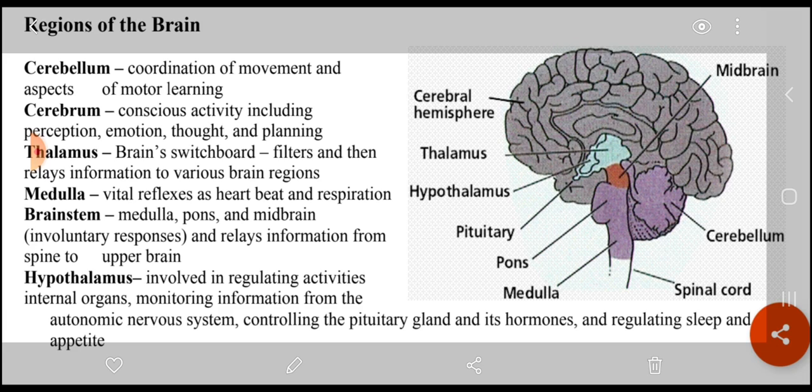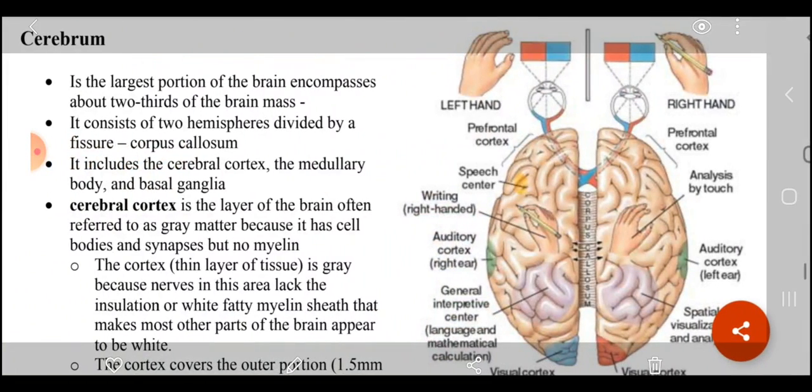The hypothalamus is involved in regulating activities of internal organs and monitoring information from the autonomic nervous system, controlling the pituitary gland and its hormones, and regulating sleep and appetite.